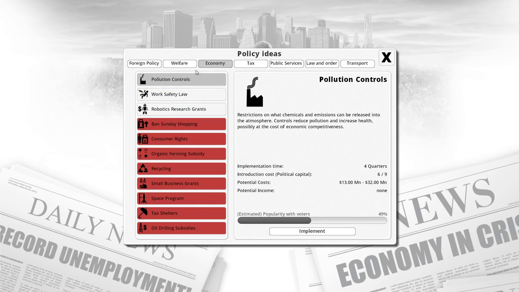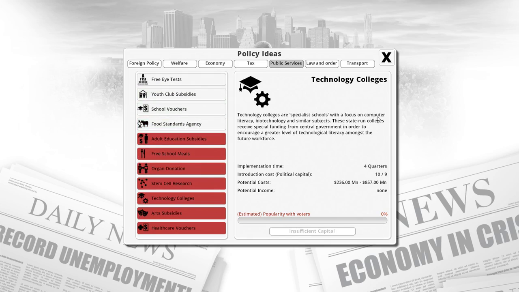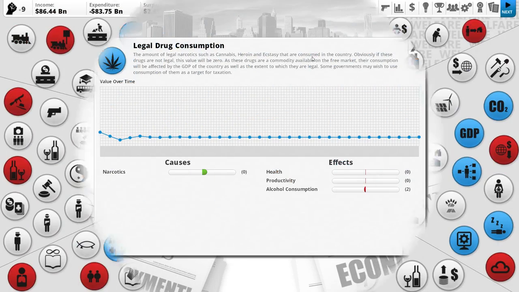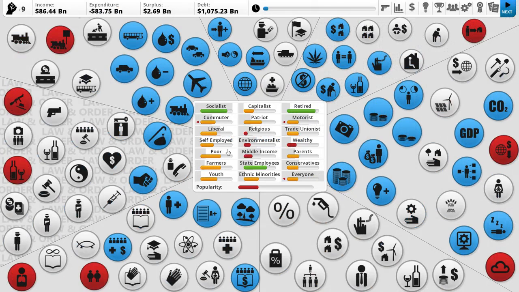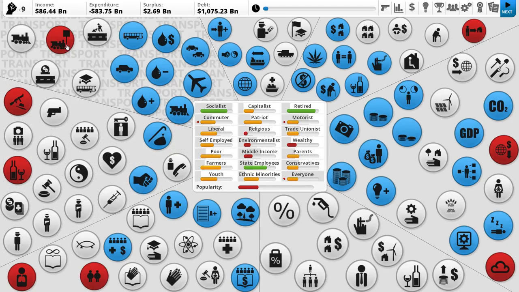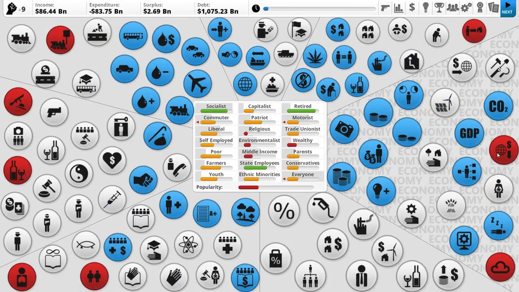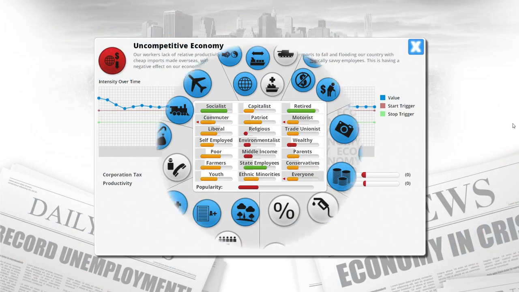For example here, public services. Yeah, technology. This is what I wanted to add, but that's gonna cost us a lot of political capital, I'm sure. But yeah, I can legalize drug consumption. All right, so yeah, the red things, however, are things that I need to address. Pollution's a problem. Uncompetitive economy, because we have low productivity.